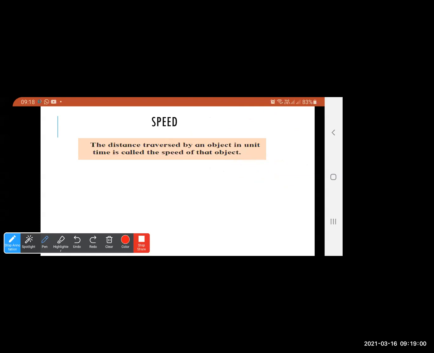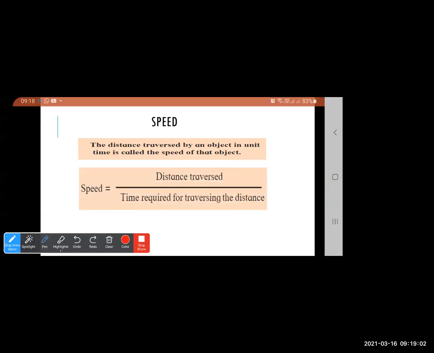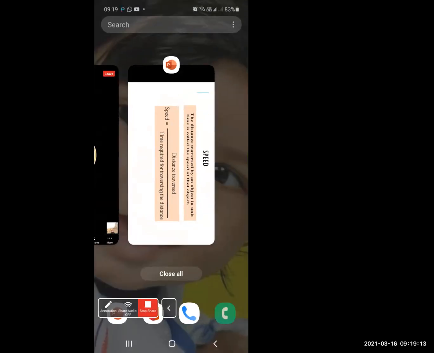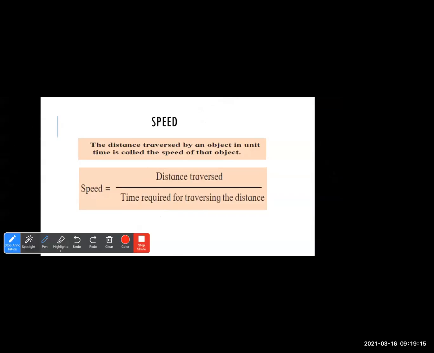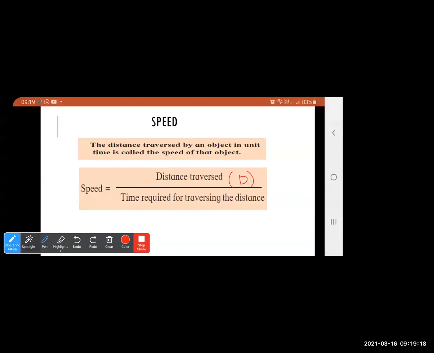So we'll see the formula for speed. Speed is equal to distance traversed, that is d, upon the time required for traversing the distance. Time required for traversing the distance means, what is the formula? Speed is equal to distance upon time. This is how you'll remember it, distance upon time.